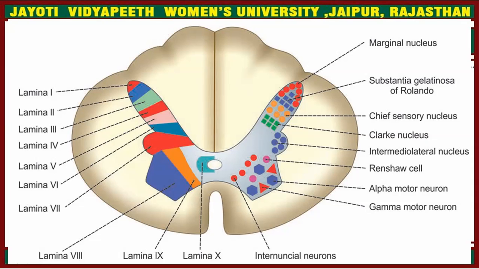Lamina 6 also in posterior horn, 7 in lateral horn, and laminae 8, 9 in anterior horn, and lamina 10th is around spinal canal.